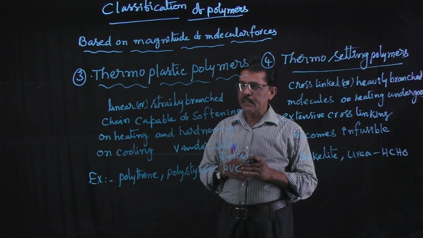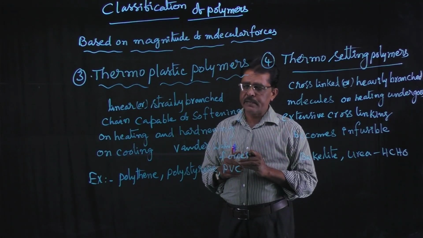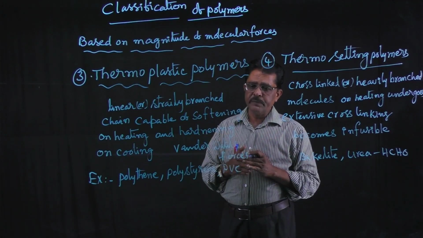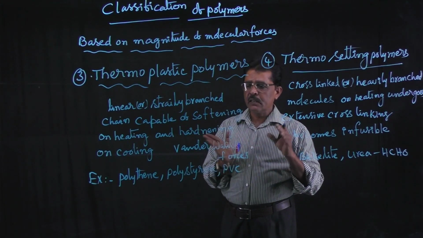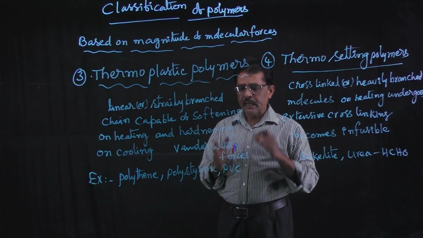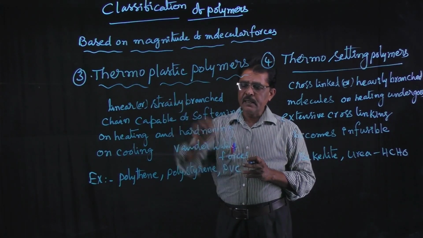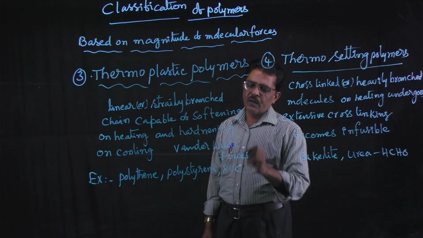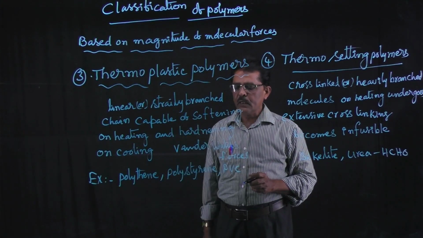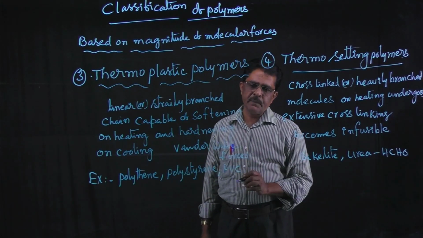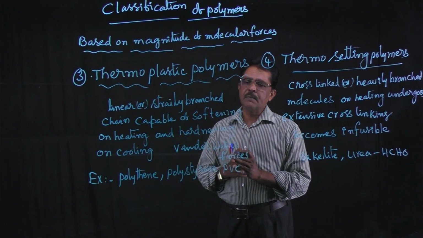The layers are held together by weak van der Waals forces. Examples for thermoplastic polymers are polythene, polystyrene and polyvinyl chloride. Right, understand?